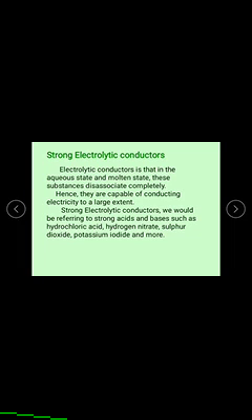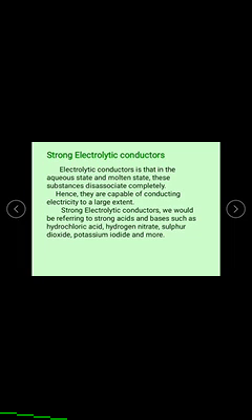The electrolytic conductors in aqueous solution state or in molten state dissociate completely, hence they are capable of conducting electricity to a large extent. Means the electrolytes which ionize completely even at moderate concentrations, having more conductivity, are called strong electrolytic conductors.